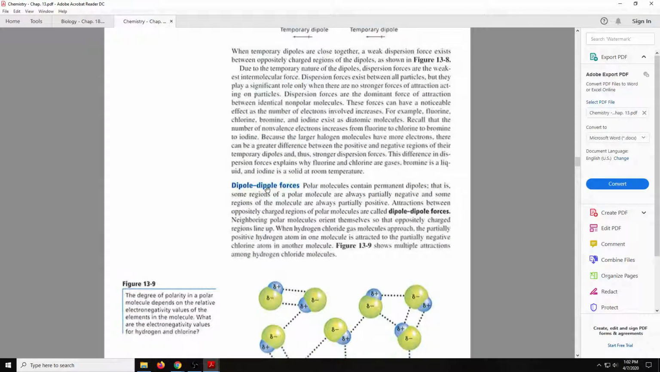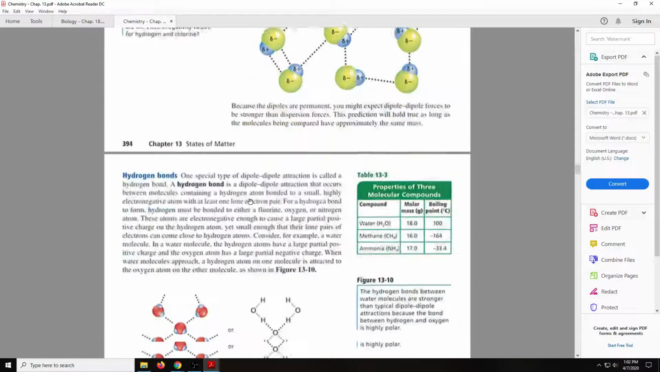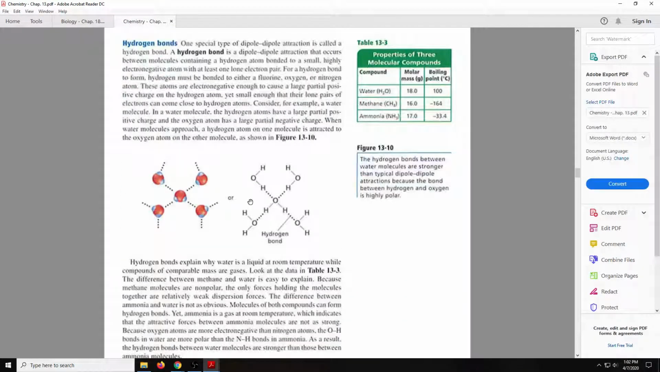And if we specify this a little bit, we get something called hydrogen bonds. It's most easily seen in water. It's when there are a couple of unpaired electrons right here. Those can bond with this hydrogen atom right here. So it's just a special version of the dipole-dipole forces.